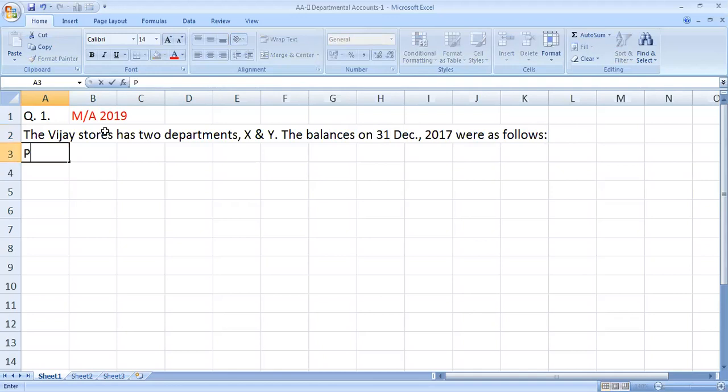In the column, particulars, department X, department Y. Department X rupees, department Y rupees.